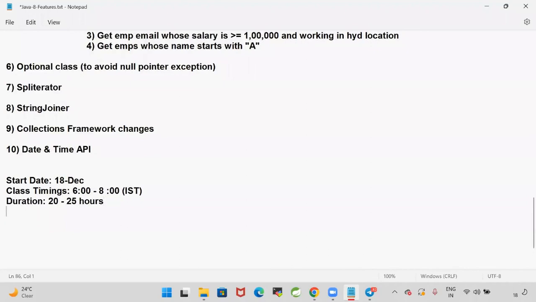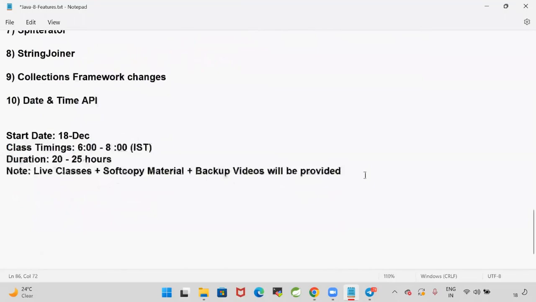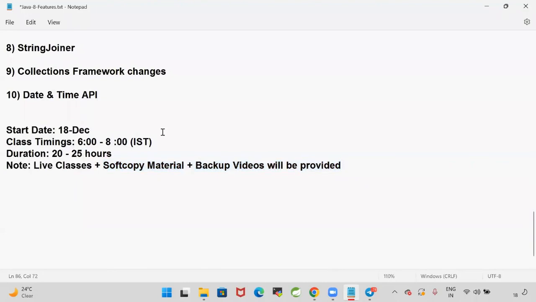You are going to get live classes, daily. And you are going to get soft copy material. I have prepared a material for 1.8 features, so that material also you are going to get, and you will get the backup videos for revision purpose. Live classes, soft copy material, and backup videos will be provided for the people who are attending Java 1.8 features.